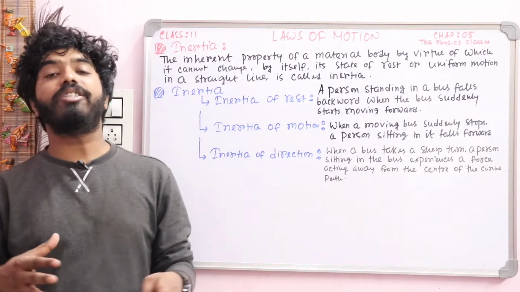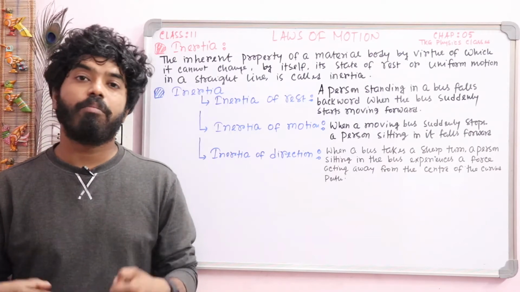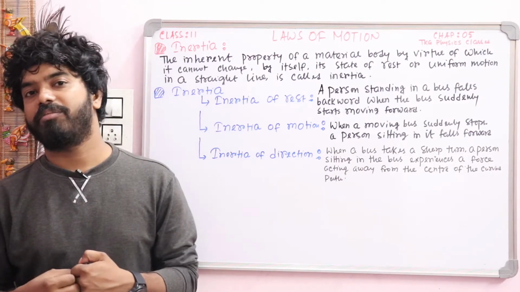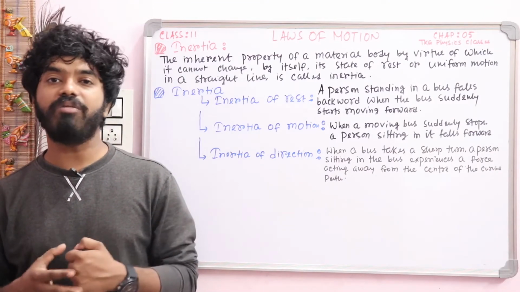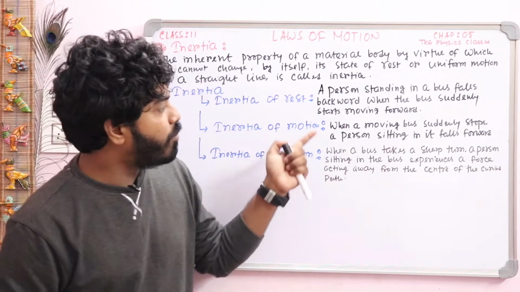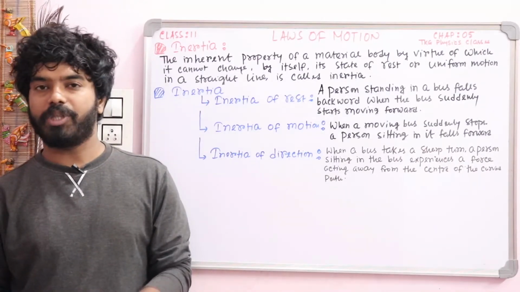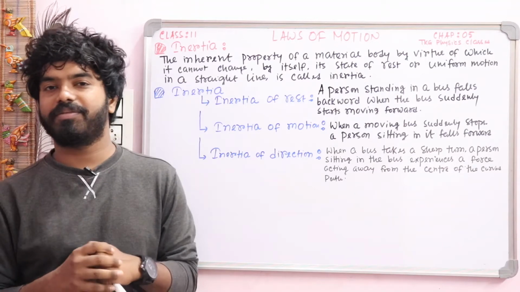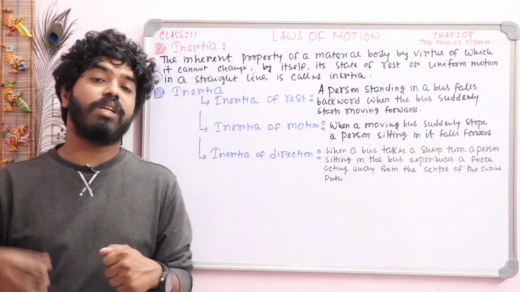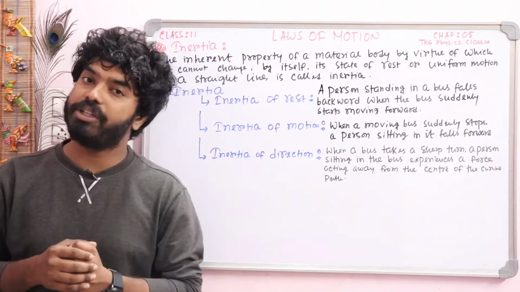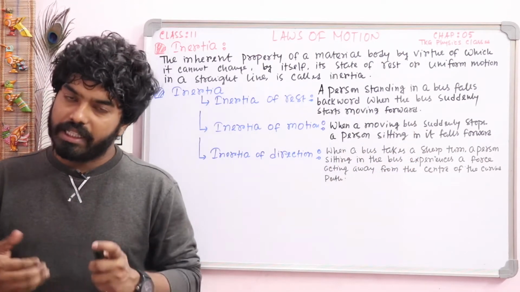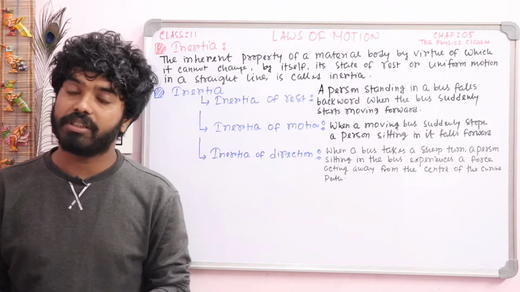And now the second one, inertia of motion. Inertia of motion is also a property of a body by which the body will remain in uniform motion. The example is just the opposite: when a moving bus suddenly stops. Suppose you are standing on a moving bus, so your whole body is in motion. Now suddenly the bus applies the brake, so the bus comes to rest.